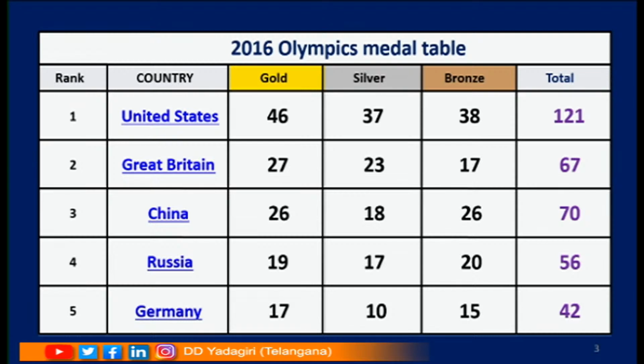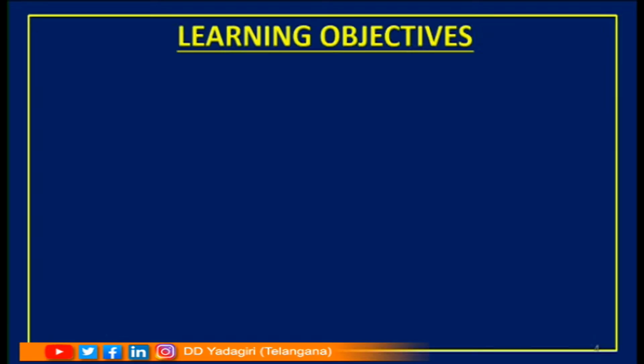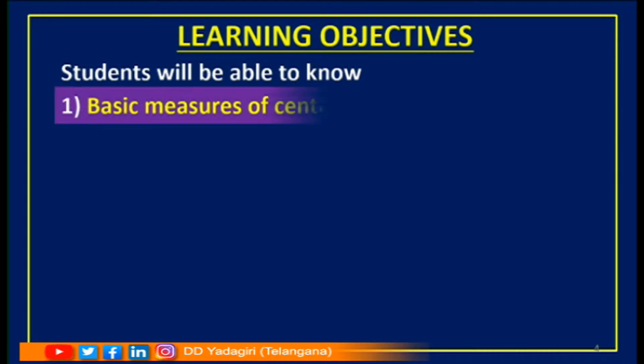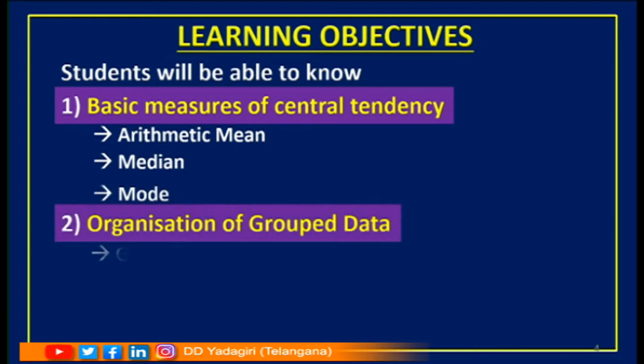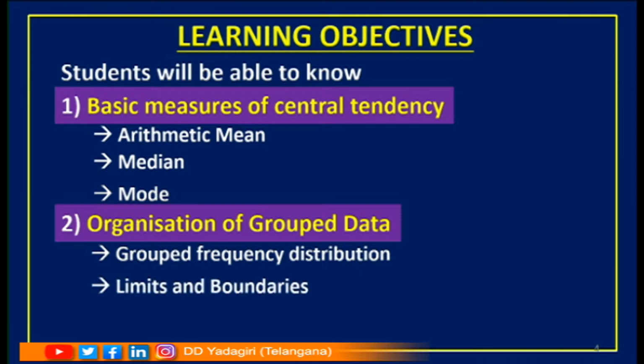Yes, definitely organized data. In this session, you are going to learn about basic measures of central tendency, arithmetic mean, median and mode, organization of grouped data, grouped frequency distribution, limits and boundaries, length of the class.